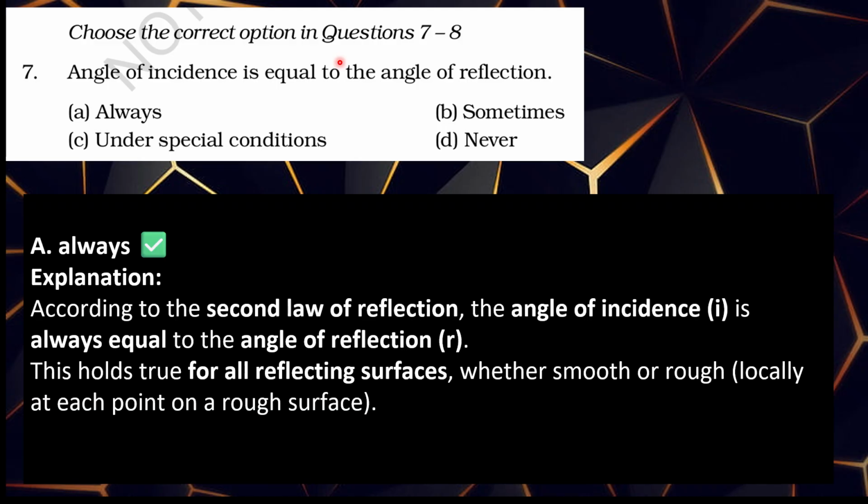Choose the correct option in 7 and 8. 7. The angle of incidence is equal to the angle of reflection. A. Always. B. Sometimes. C. Under special conditions. D. Never. Answer is always. According to the second law of reflection, the angle of incidence is always equal to the angle of reflection. This holds true for all reflecting surfaces, whether smooth or rough, locally at each point on a rough surface.